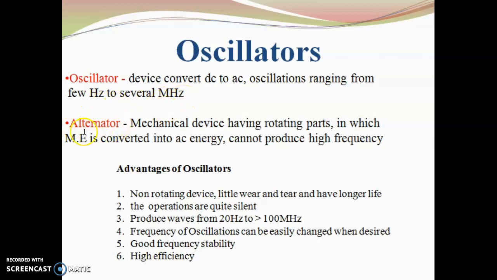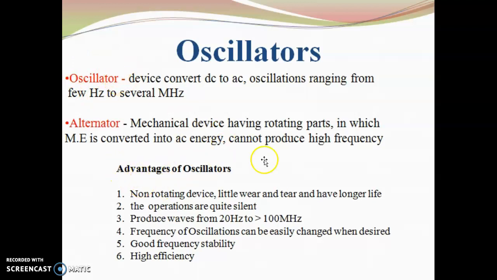There is another type of device called an alternator, which has rotating parts in which mechanical energy is converted into AC energy, which cannot produce high frequency. So, in order to produce AC energy, an oscillator is better.